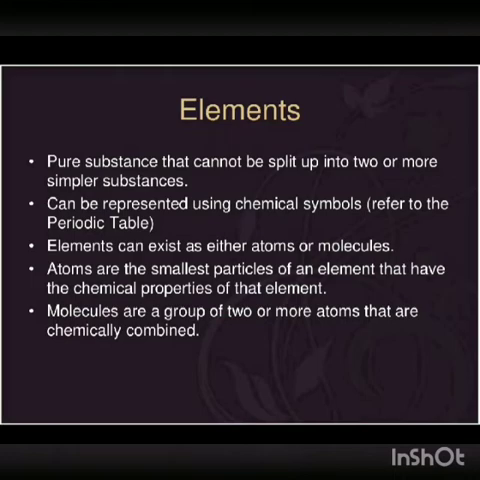Atoms are the smallest particle of an element that have the chemical properties of that element, and molecules are a group of two or more atoms that are chemically combined. So elements can be of two types: first atoms, and then molecules. Atoms have only one type of atom in them, and when two or more atoms are chemically combined, they form molecules of an element.